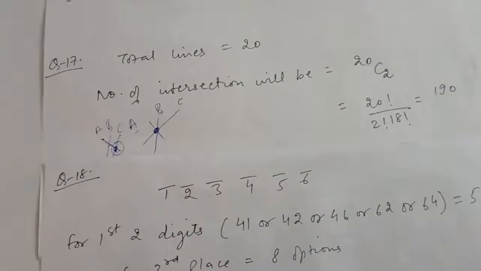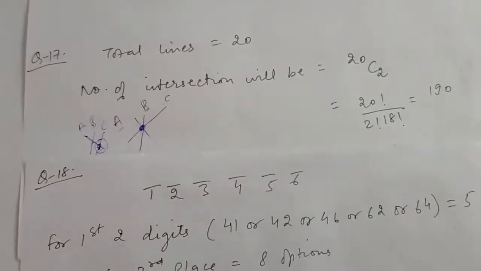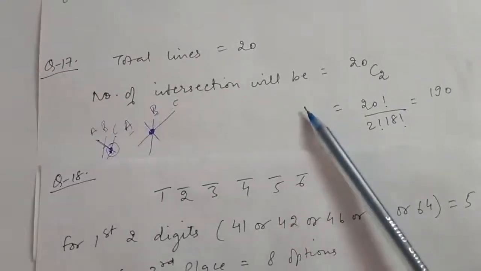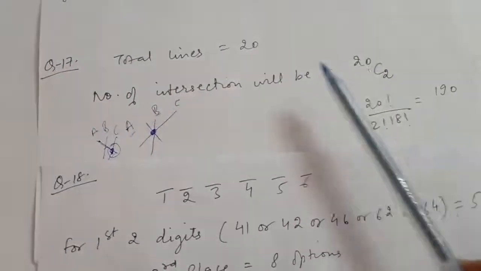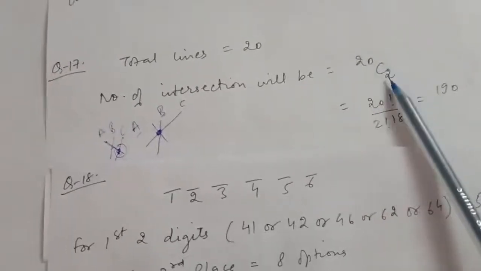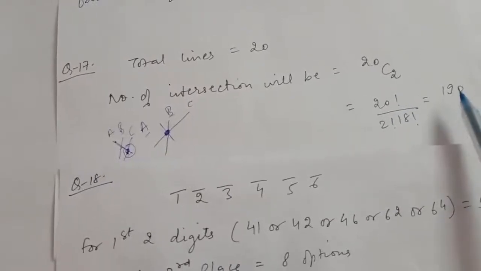That is why if I take any 2 lines out of 20, they will give me a unique point of intersection. Now they have asked how many intersections there will be. So out of 20, we just have to select 2 lines, which can be done in 20C2 ways. Therefore, there will be 190 intersections, right?